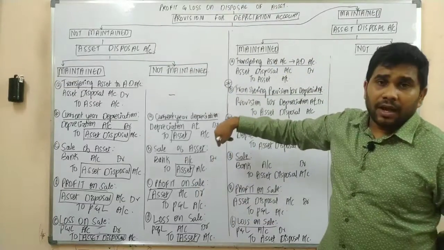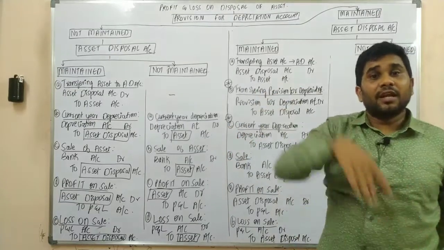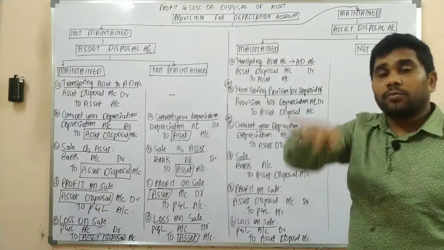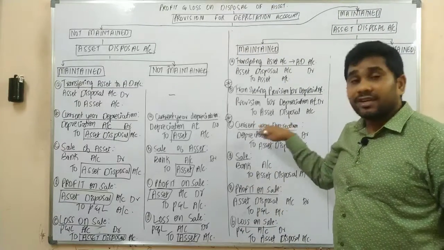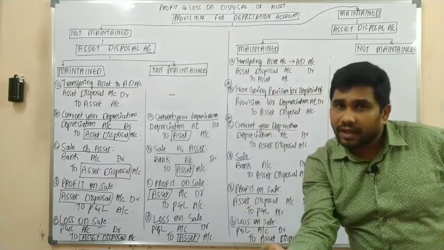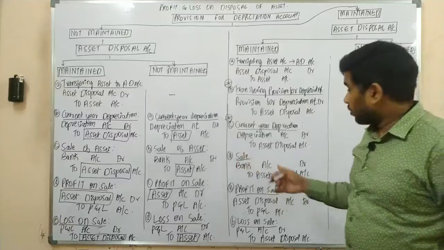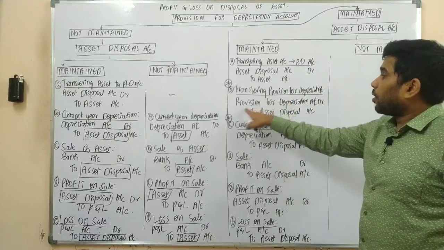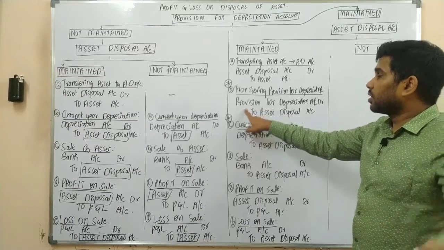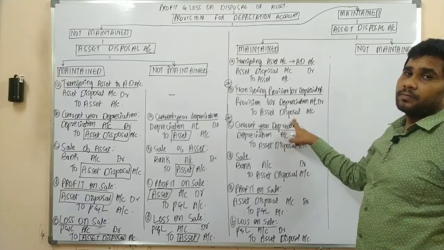As we are selling this asset today, the depreciation should be closed in that account, or the asset should be written down to its value. So upon transferring the provision for depreciation account, the journal entry would be provision for depreciation account debit to asset disposal account.